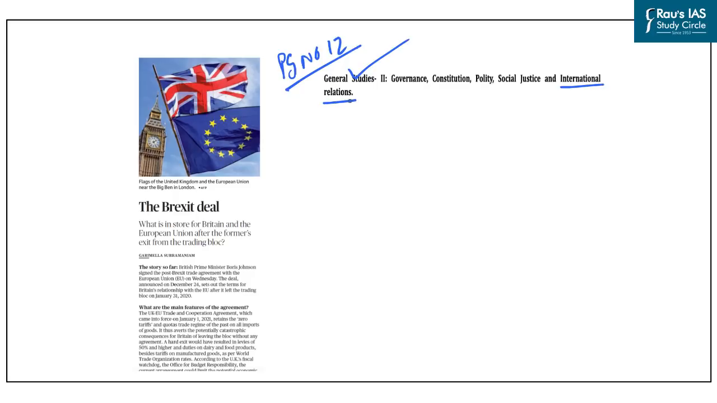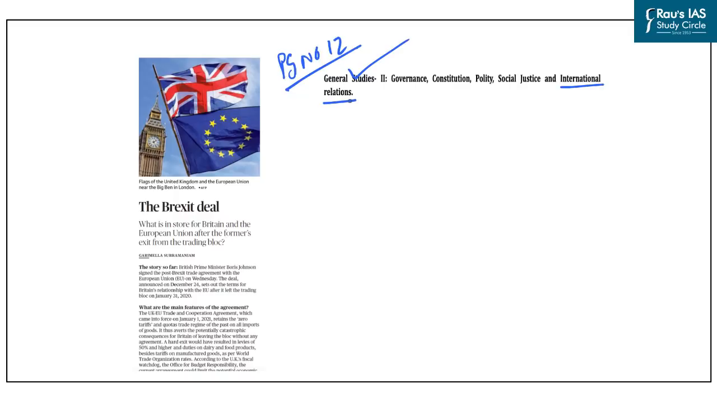So let us look at the key aspects of this deal that has been signed between UK and EU and what changes in the relationship between UK and EU after the coming up of this agreement. Also, we'll look at what are the apprehensions for India after the Brexit from the EU and what are the opportunities for India at the same time. So we will look at all these aspects. And we will be discussing this issue in a question answer format.